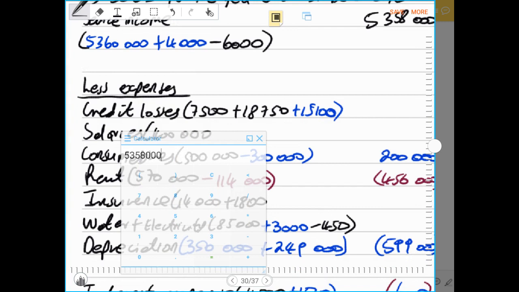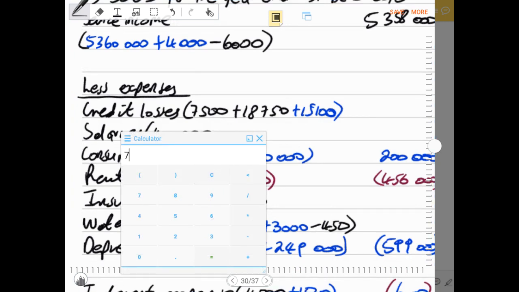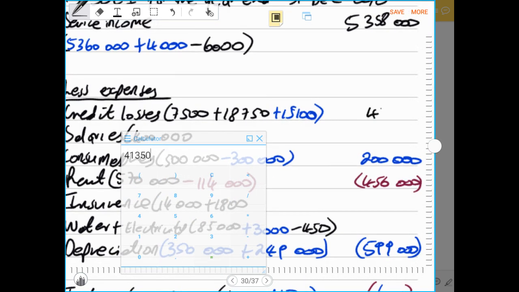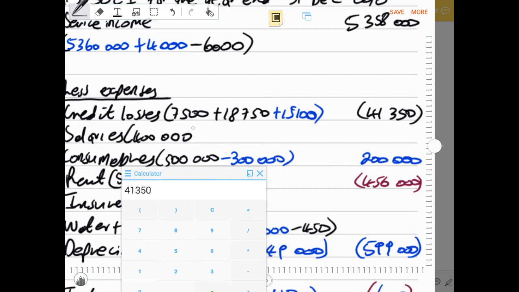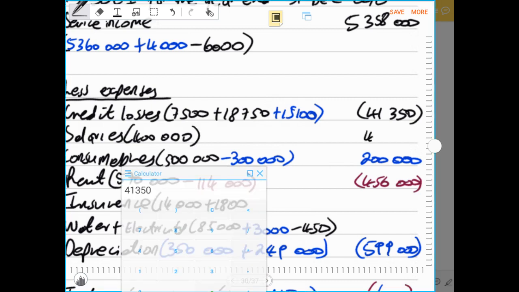Then we totalize our expenses. Credit loss will be 7,500 plus 18,750 plus 15,100. This will give us 41,350 in brackets. Then our salaries were not affected, they remain 400,000. We have 200,000 of the expense.